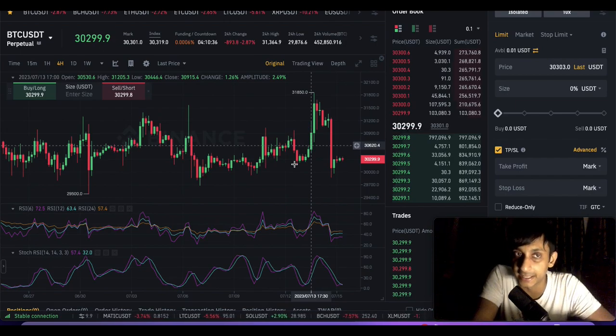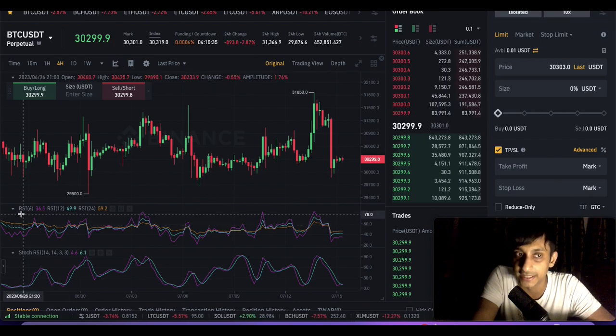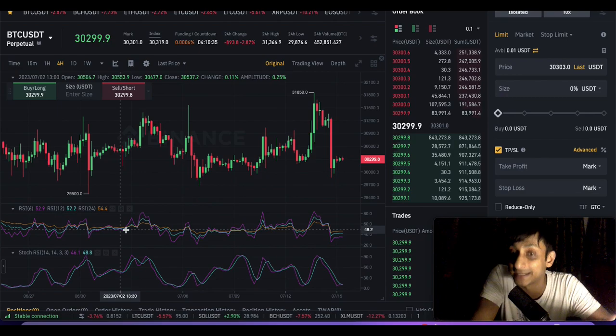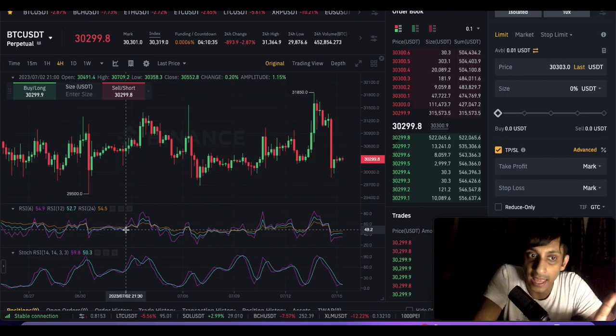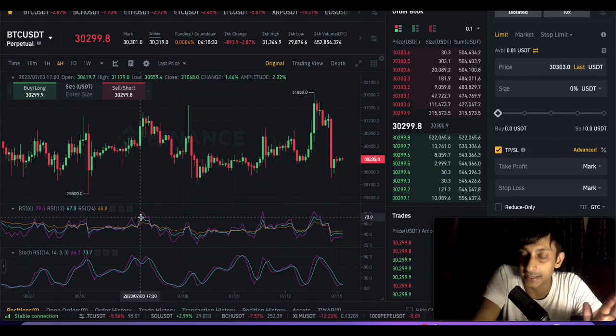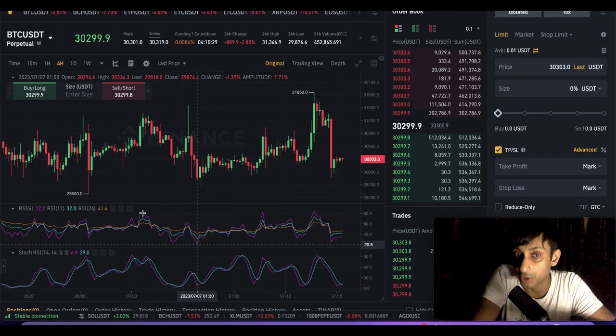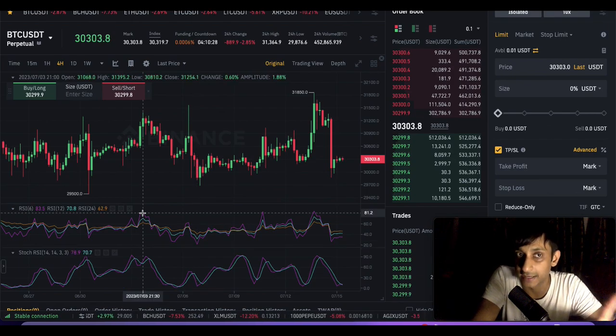Now, which second indicator do we introduce? Obviously, over here, you just click on indicator, you bring in the first indicator, and that is the RSI. What is RSI? The Relative Strength Index. RSI shows the strength, and either it is in the overbought zone or in the oversold zone. One thing happens for sure. Whenever the price goes into the overbought zone, that indicates that on a 4-hour chart, the Bitcoin price is pretty much overbought.